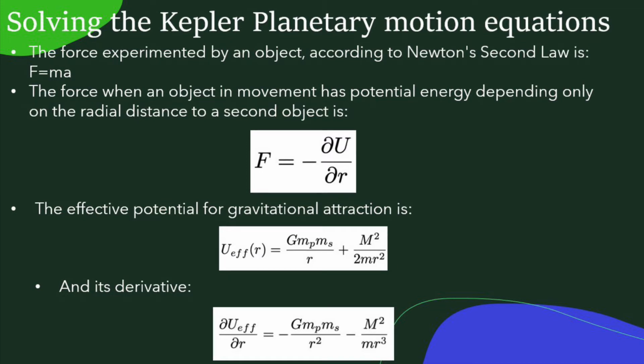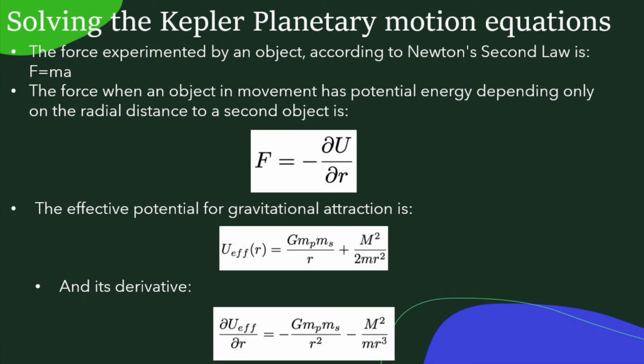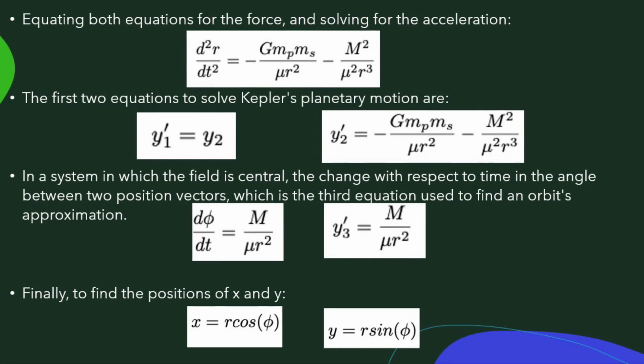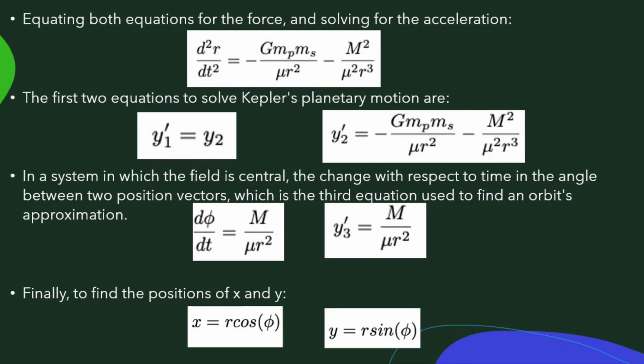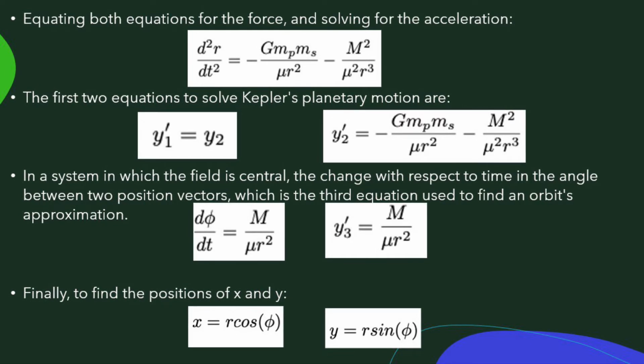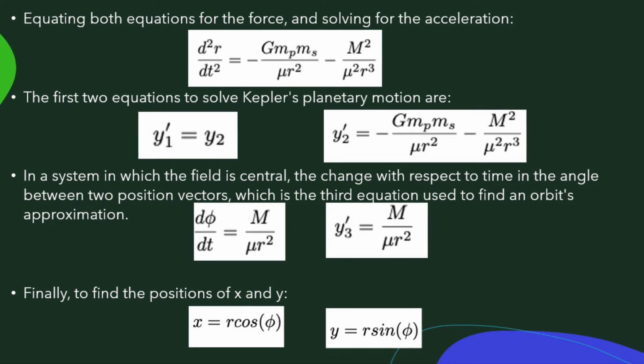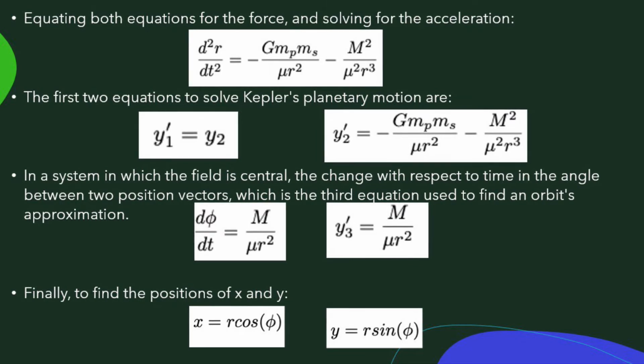Both m's depend on the mass of the objects, in this case, Earth and the Sun. Now, if the partial derivative of the effective potential energy is taken with respect to r, we obtain the following equation, where G is the gravitational constant, m sub p corresponds to the planet's mass, and m sub s is the Sun's mass. If we equate both equations for the force and solve for the acceleration, we obtain the next equation, where the second derivative of r with respect to t is the acceleration.